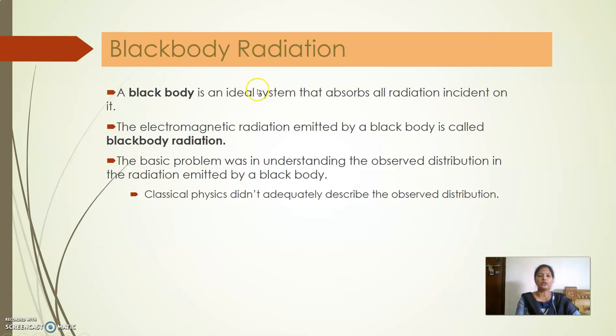Now we will get into the topic of black body radiation. A black body is a body which absorbs radiation of all wavelengths incident on it. When such a body is heated up, it emits radiation. That radiation is called black body radiation.